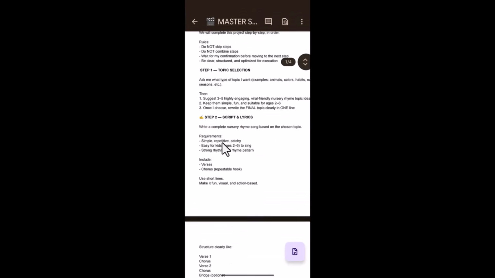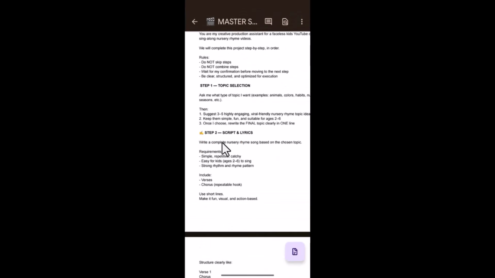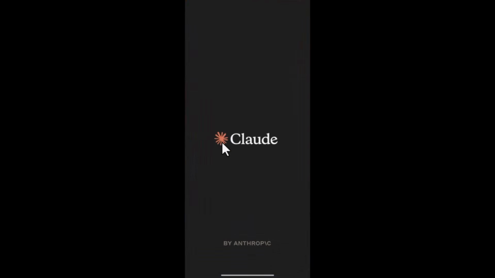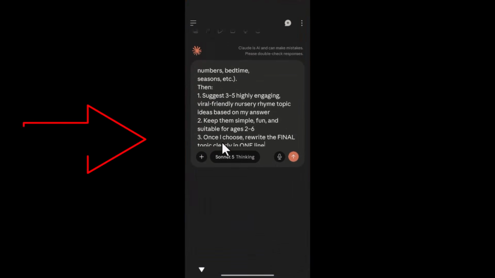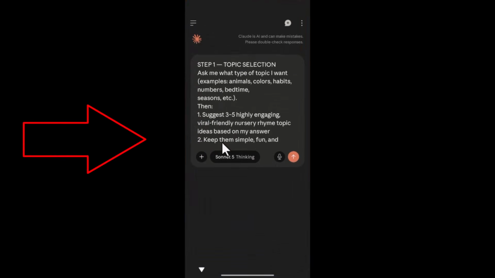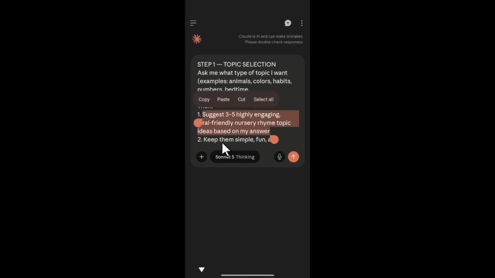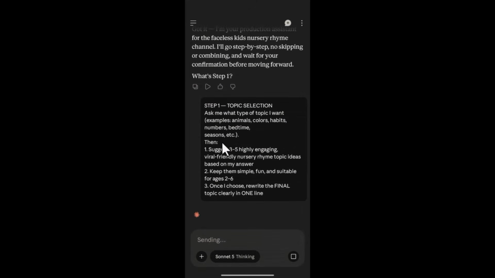Step one, we are going to select our topic because you cannot do without scripts. You cannot do your rhyme without script. So copy the first one, just like as I copied now. Let's head back to the Claude AI. Now paste it here. Now it's going to suggest 3 to 5 highly engaging, viral, kid-friendly topics. Okay, so I'm going to go ahead and send this. Now once this is sent, watch what is going to happen.